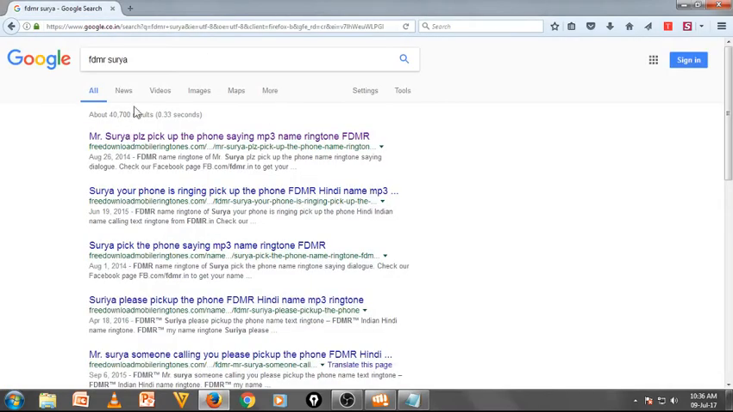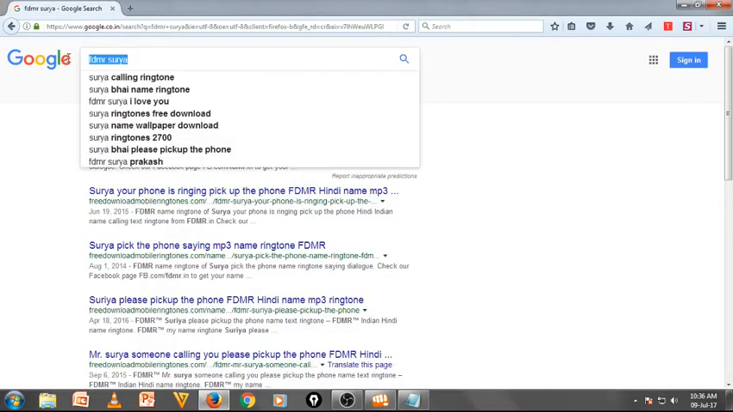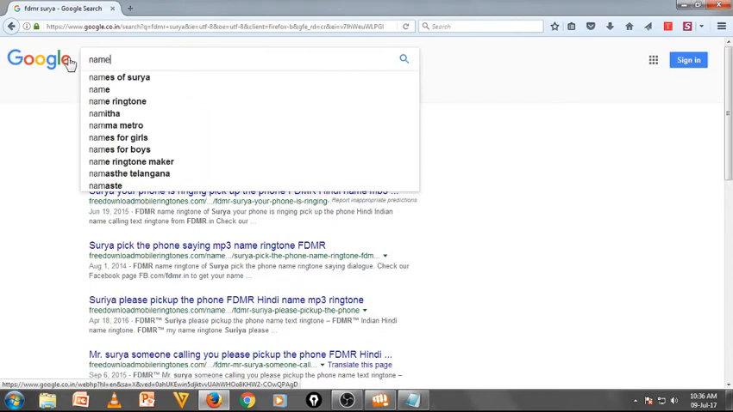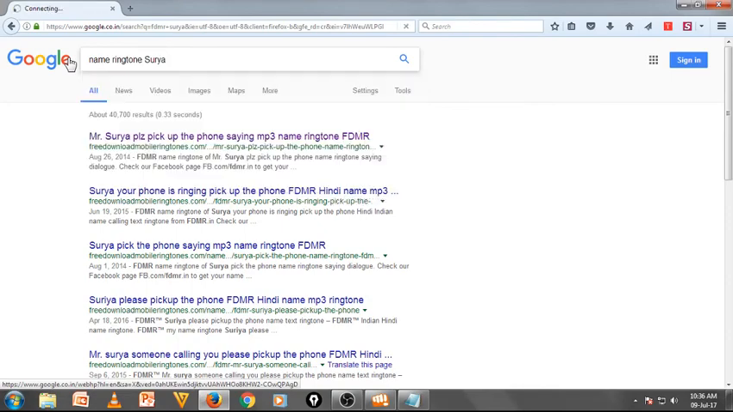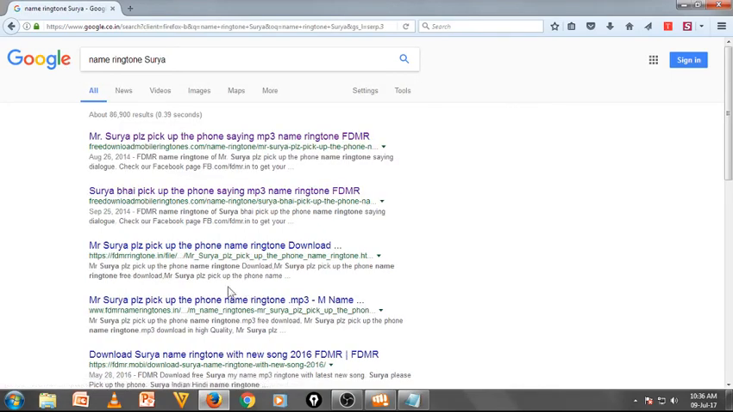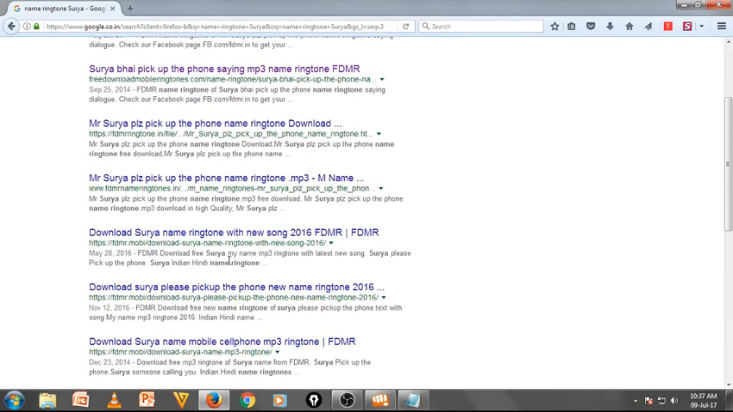Now another search technique. Name, ringtone, Surya. You can search anything like that. The results are the same as the previous one.